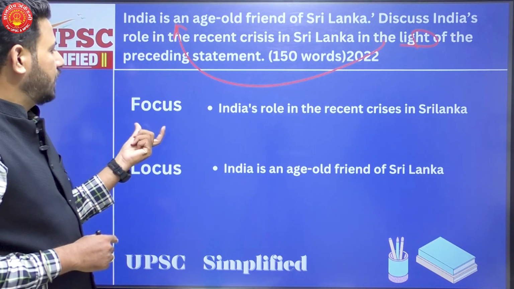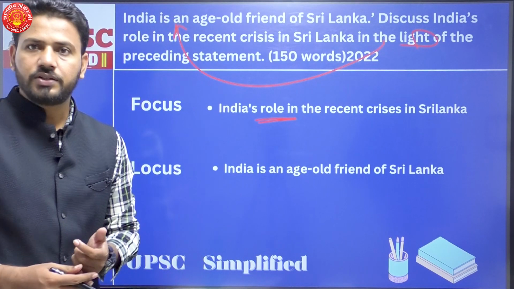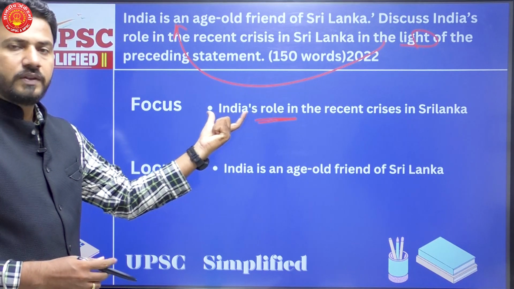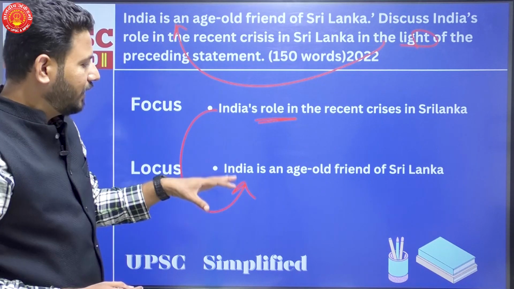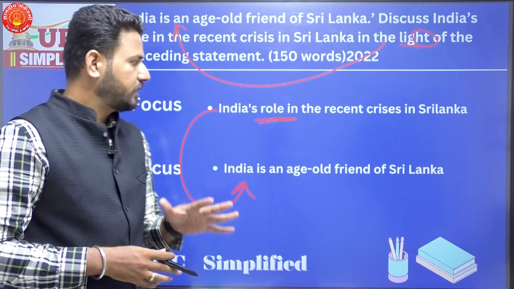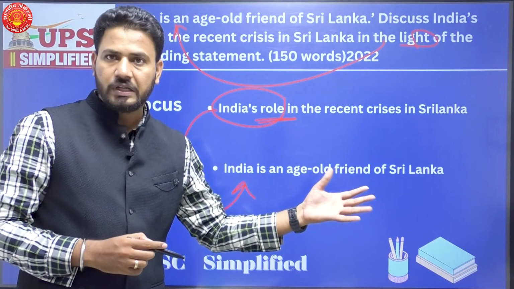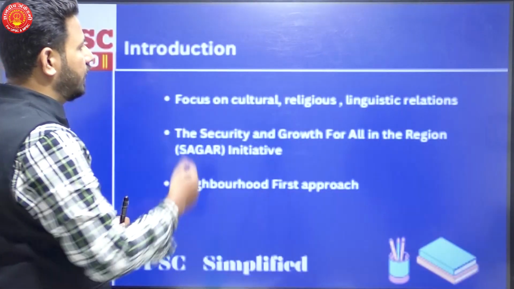Now, the focus part in this question is India's role in the recent crisis in Sri Lanka. Whereas, when you're writing this part of the answer, in the background, you should also be focusing on the locus, that is, India is an age-old friend of Sri Lanka. So, the maximum part of your answer should be focusing on India's role and not how India is an age-old friend of Sri Lanka. Now how this is done, let's see this in the body of the answer.